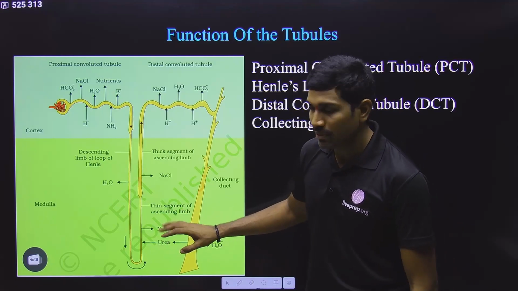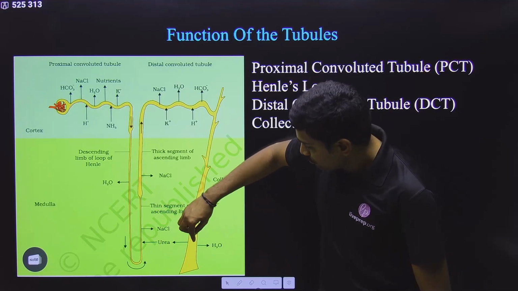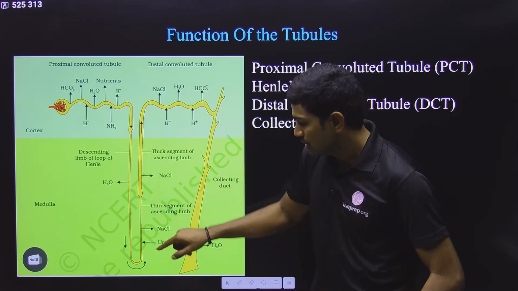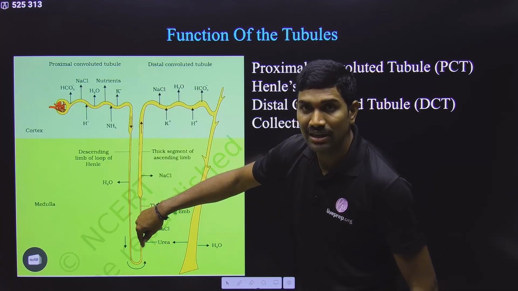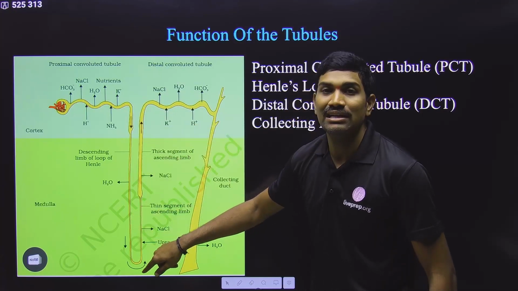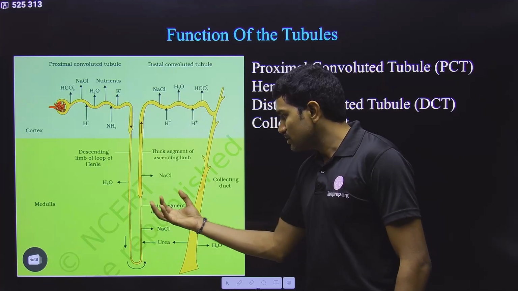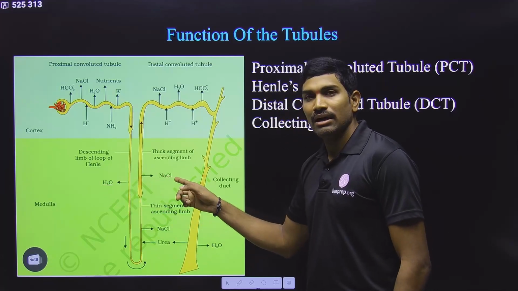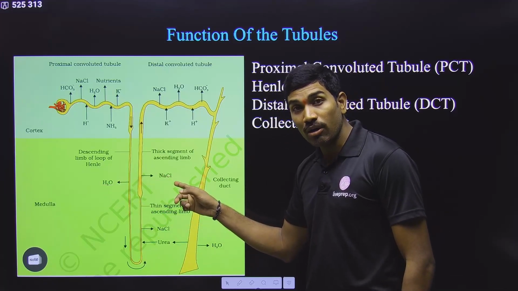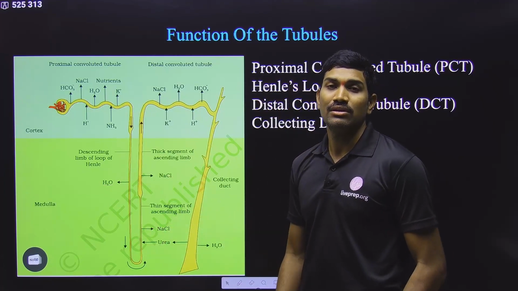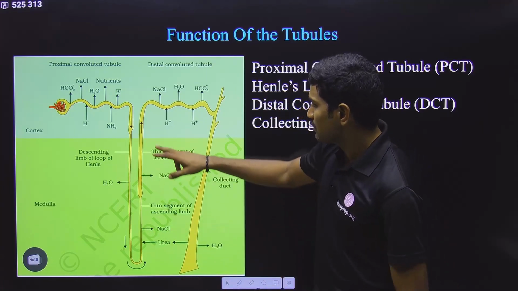So in this way, some amount of urea is required here. If more and more urea is coming from the collecting duct, now what happens? Excess should be released. That excess urea is once again released into this ascending limb, so that it can be released out. So in this way, the water and ions here are reabsorbed, and urea is secreted into the ascending limb. Understand all these things. Observe the diagram carefully, you will get this.